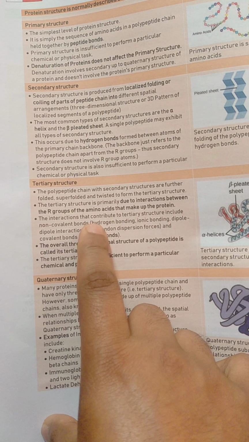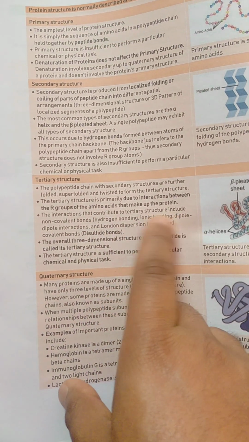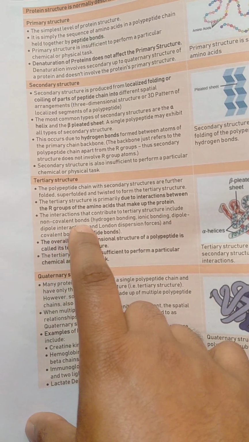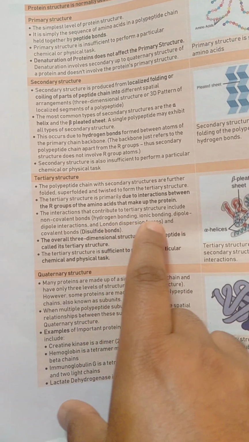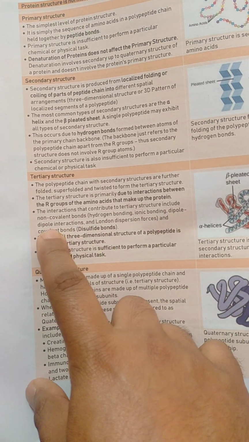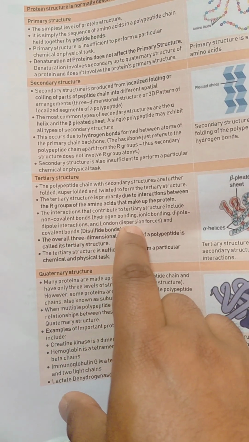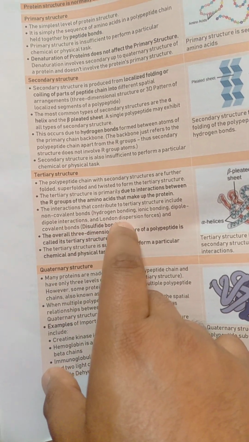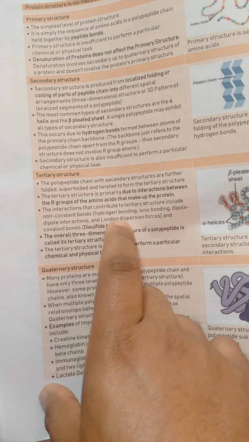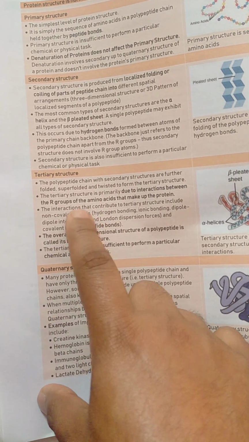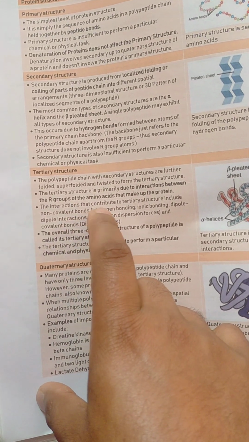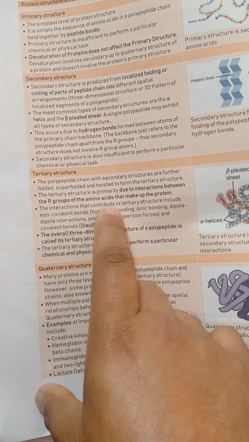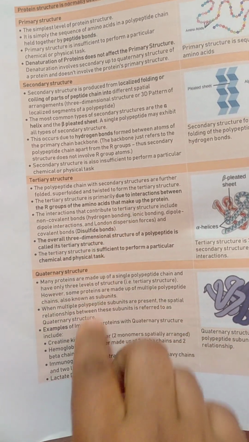So the interactions that contribute to tertiary structure include non-covalent bonds, that are hydrogen bonds, ionic bonds, dipole interactions, London dispersion forces, and a covalent bond, that is the disulfide bond. So these interactions between all these non-covalent and covalent bonds help to form the tertiary structures.